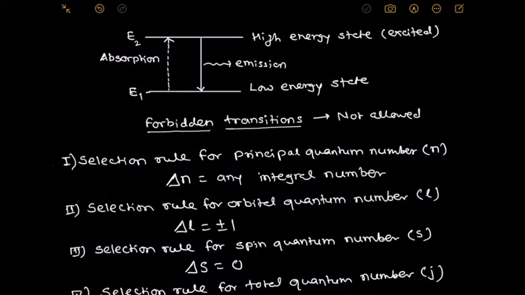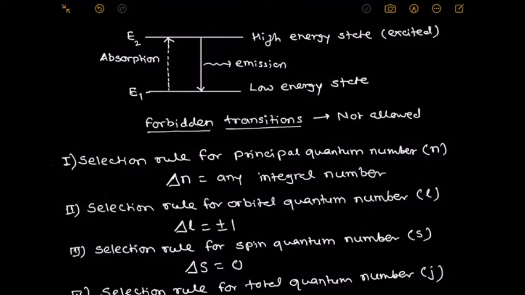The second rule is for the orbital quantum number, that is delta L should be plus or minus 1. Hence, the change in orbital quantum number between the two energy states must be either plus 1 or minus 1. This means when the transition takes place from S to P, or P to D, or D to S, or D to P, delta L should be only plus or minus 1.